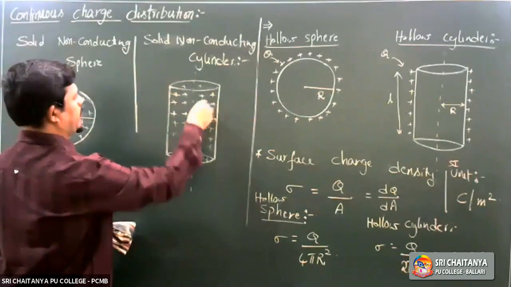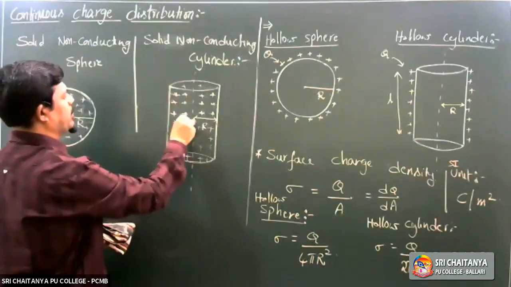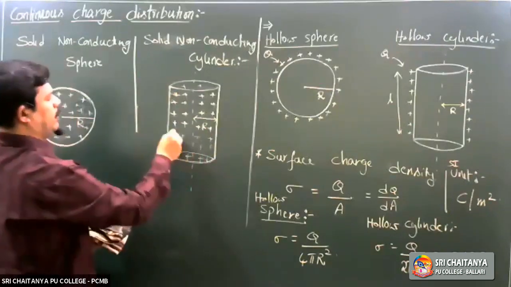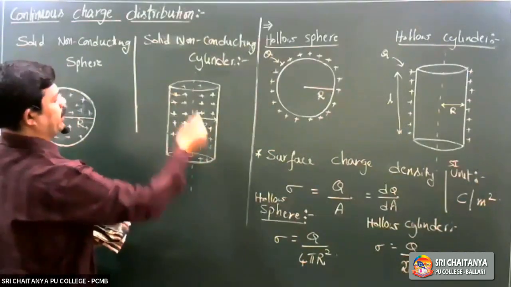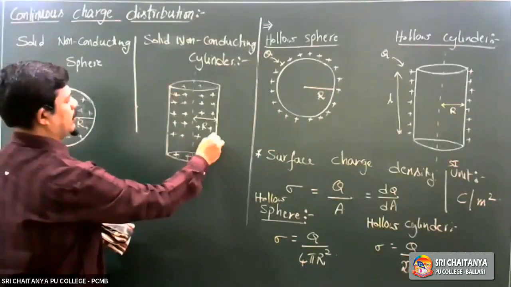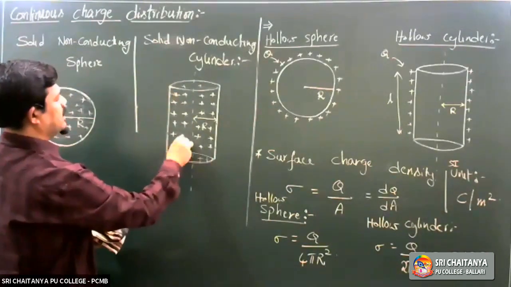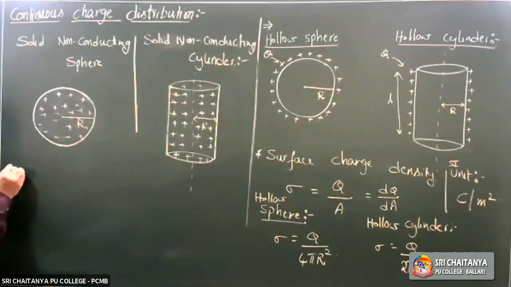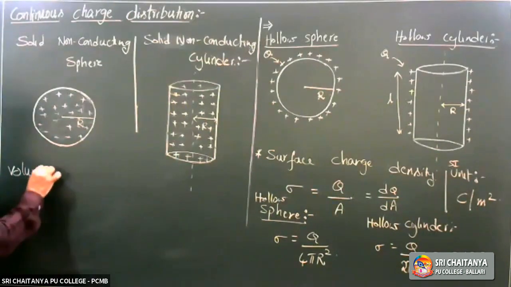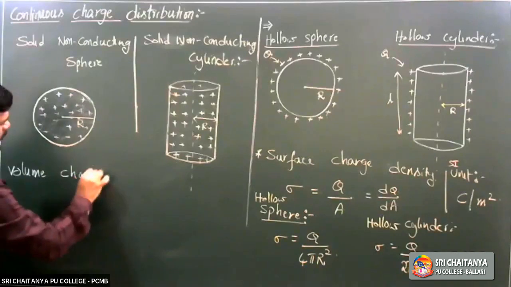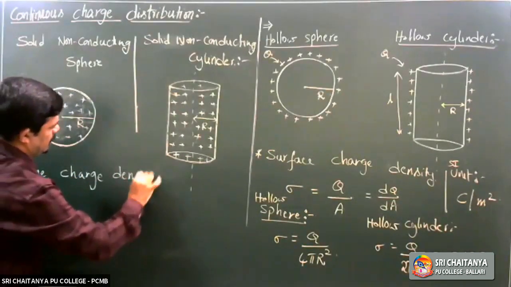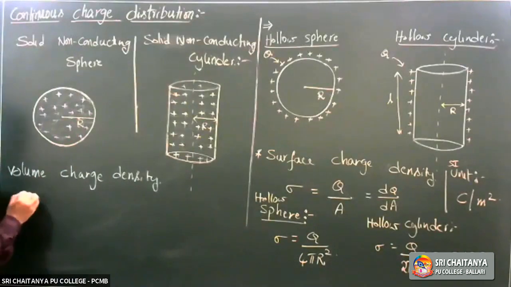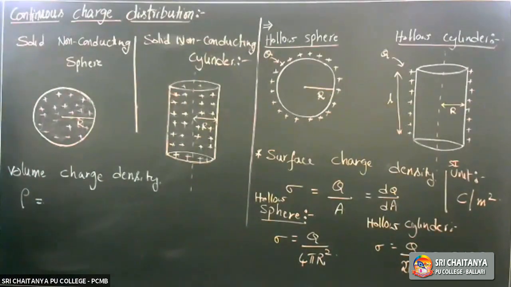See here, for my example sake I am taking positive. It may be positive or negative. It is distributed throughout its volume. In these cases, whenever charge is distributed throughout its volume, we go with volume charge density, represented with rho.